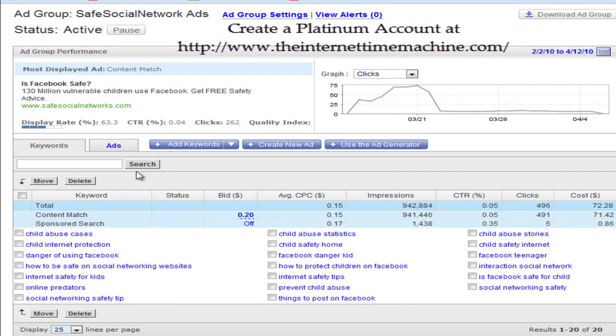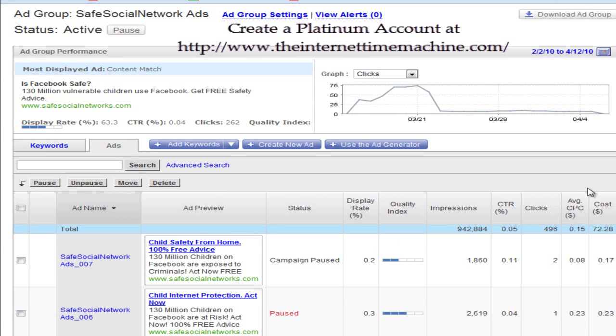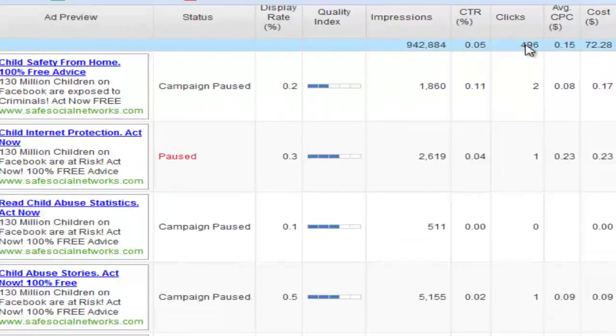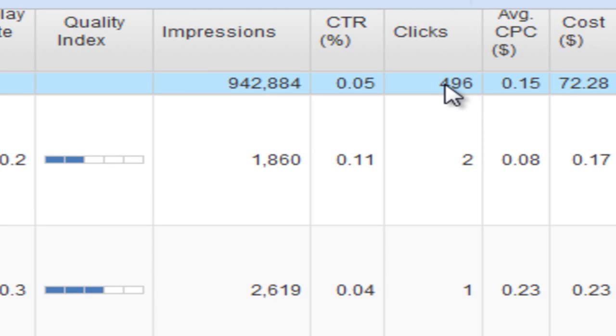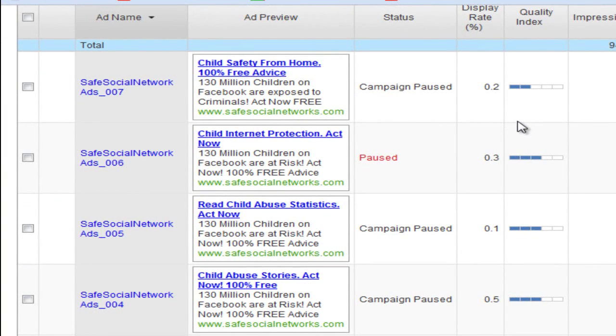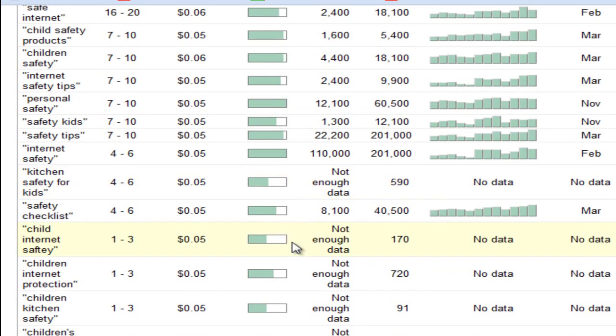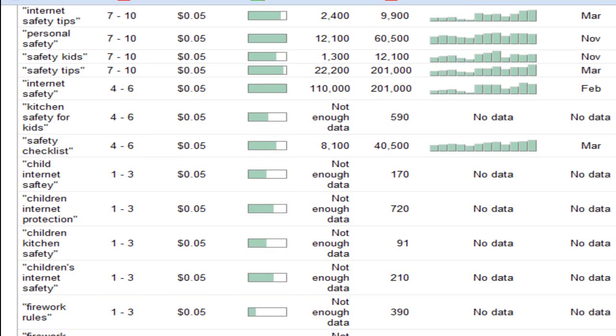What I'd like to show you today is the consequence of having run this very targeted campaign. 496 clicks, as you see here, were search clicks, clicks we got from people searching for the topics of child safety. What later happened was, because it was such a unique niche in the sense that it had low advertiser competition, not much of the market was investing in it. This is the core construct of the Internet Time Machine. The niche was brought to us by the Internet Time Machine that selects niches on the basis of their business value.